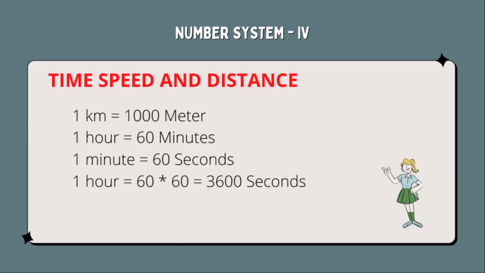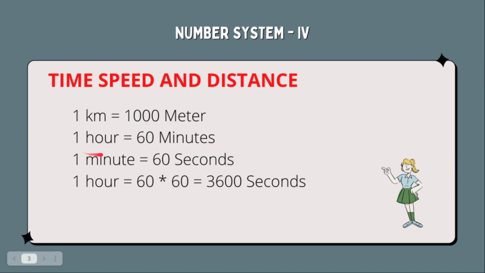Today we are going to discuss time, speed and distance. First of all, there are some units and we are doing the conversion here. Basically, 1 kilometer equals 1000 meter, 1 hour equals 60 minutes, and 60 minutes means 1 hour. So 1 hour equals 60 minutes.